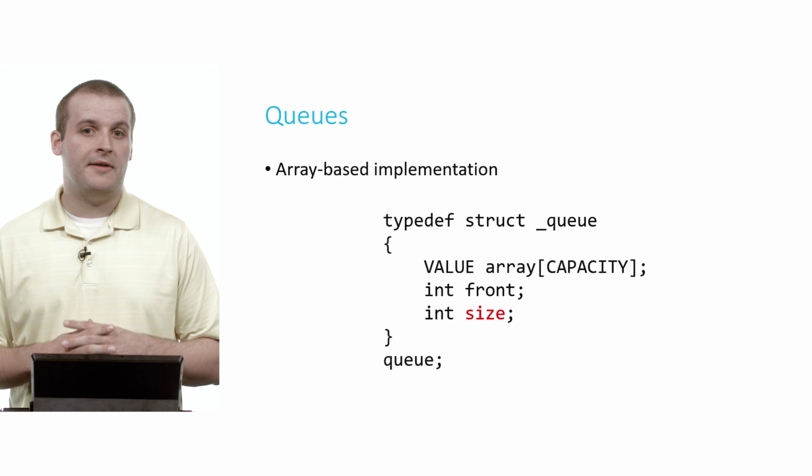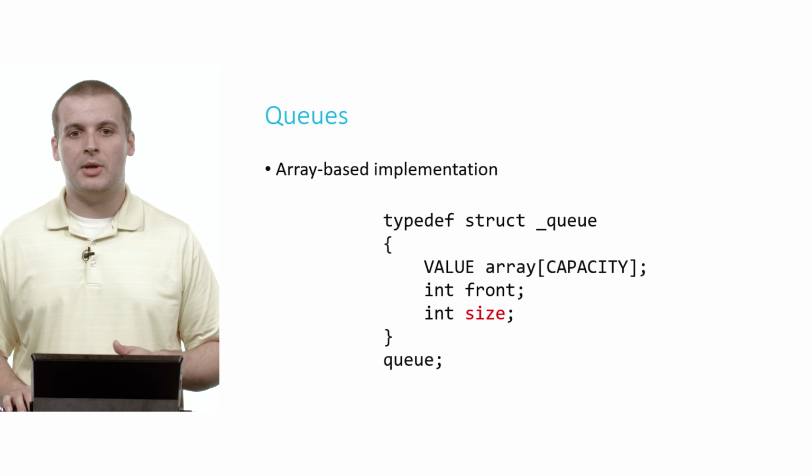Once we have completed this type definition, we have a new data type called queue, which we can now declare variables of. And somewhat confusingly, I've decided to call this queue q, the letter q, instead of the data type queue. So here is our queue. It is a structure. It contains three members, or three fields: an array of size capacity. In this case, capacity is 10, and this array is going to hold integers. In green is the front of our queue, the next element to be removed. And in red will be the size of the queue, how many elements are currently existing in the queue.